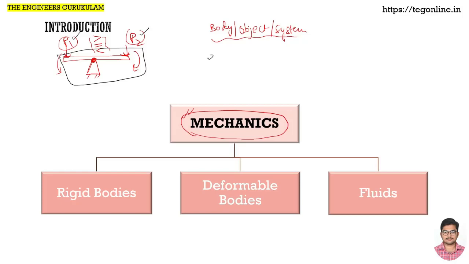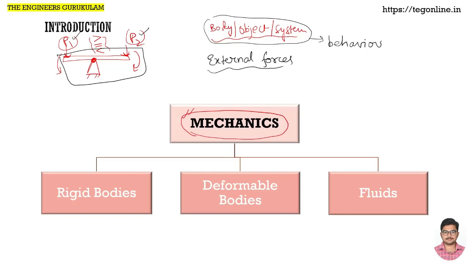Under the action of external forces, how our body or object or system is behaving, the study of that behavior is known as mechanics. So simply we can say mechanics is the study of behavior of an object or a system under the influence of external forces. Now depending on what type of object is under study, mechanics can be either engineering mechanics, strength of materials, or fluid mechanics.